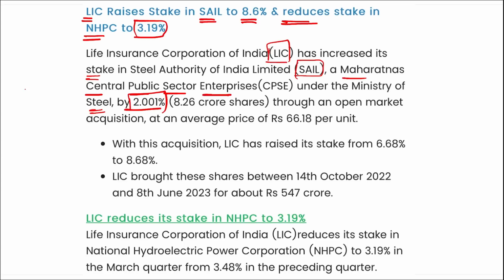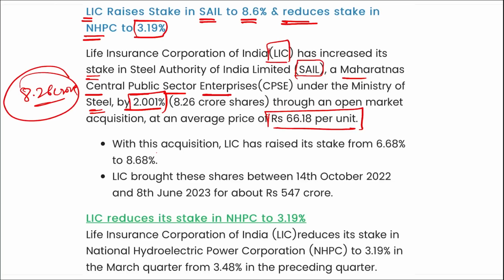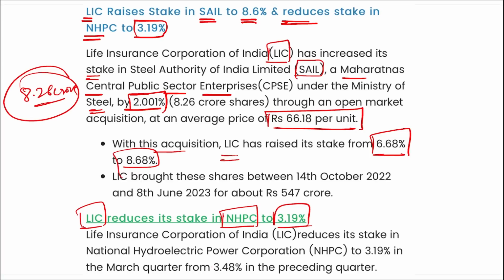That comes out to be around 8.26 crore shares through open market acquisition, and the average price here was 66.18 per unit. With this acquisition, LIC has raised their stake from 6.68% to 8.68%. Correct? And remember, here LIC has reduced their stake in NHPC to 3.19%. That was earlier 3.48%.